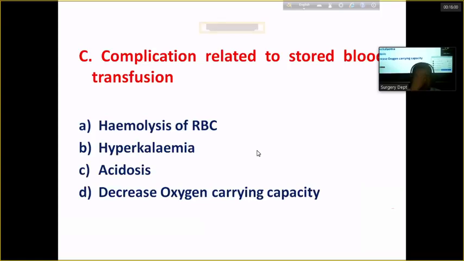But with prolonged storage, there is hemolysis of blood, and there is hyperkalemia, acidosis, and a decrease in the oxygen carrying capacity of the blood.